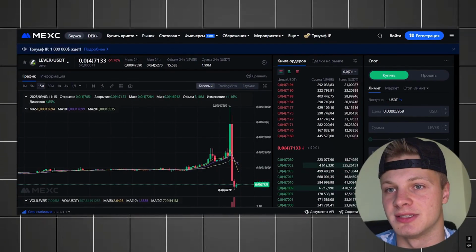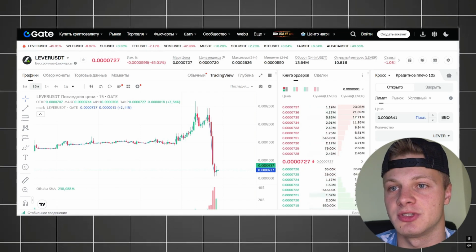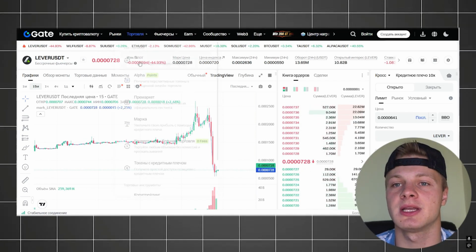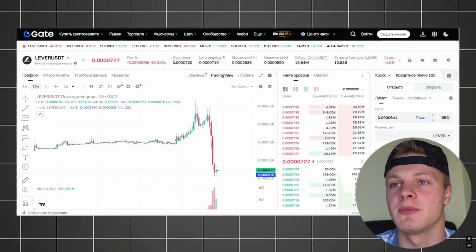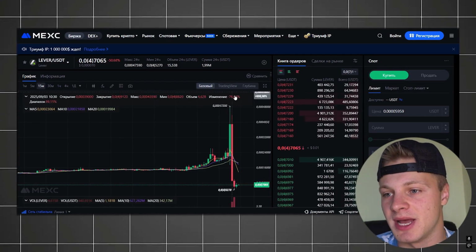Okay, let's keep going. Now the spread has already closed because the token on MEX is at 71.33 and here it's 72.7. So there's just a small spread left. Basically, you can say it's closed. What should we have done? We should have been buying back on MEX.